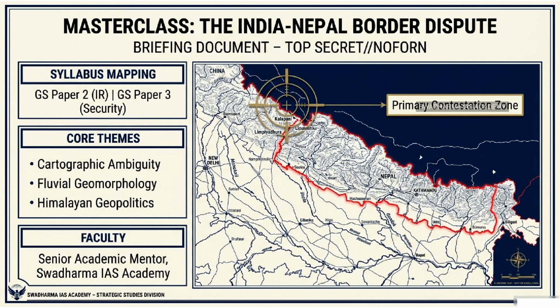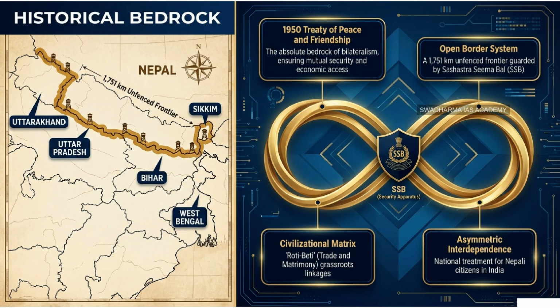Correct. But despite those deep ties, the diplomatic tone between New Delhi and Kathmandu has recently grown extraordinarily tense. And as an aspiring administrator, you need to cut through the recent political noise. You have to evaluate the structural drivers of this dispute and, importantly, maintain a balanced diplomatic tone in your answers. Definitely. No hyper-nationalism in the mains exam, guys. Keep it analytical. Exactly. Okay, let's unpack this structural driver because it always seems to go back to colonial history, right?